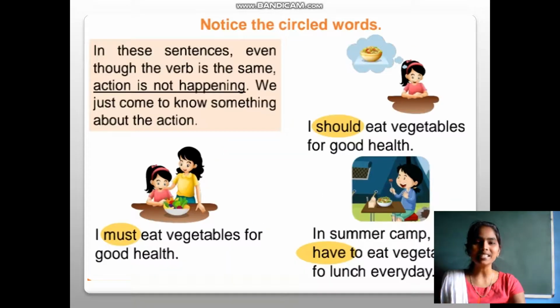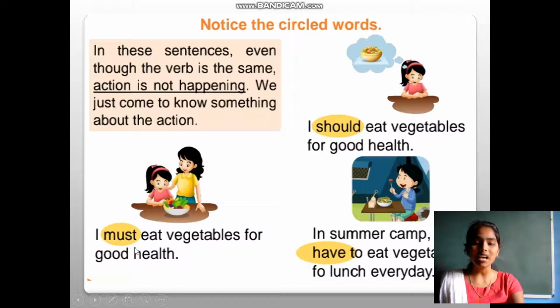Coming to the second, third and fourth sentences, the verb is the same, eat, but the action is not happening. I should eat vegetables, still the action has not happened.